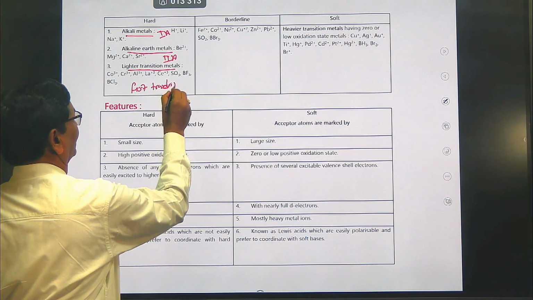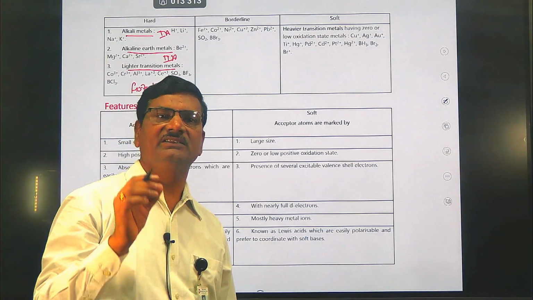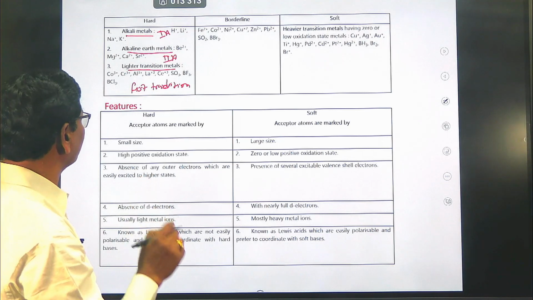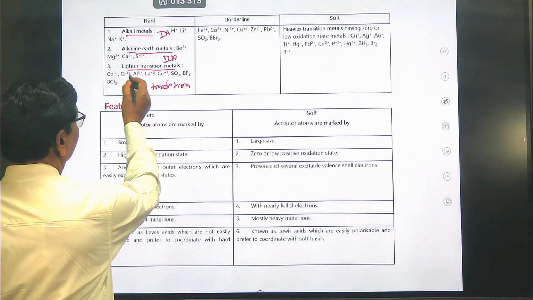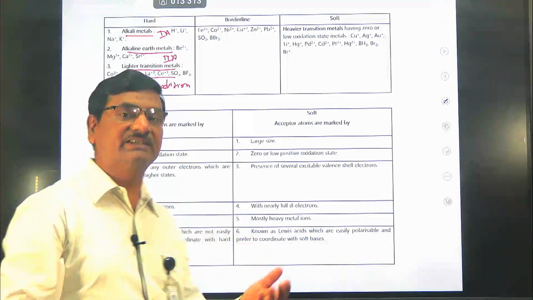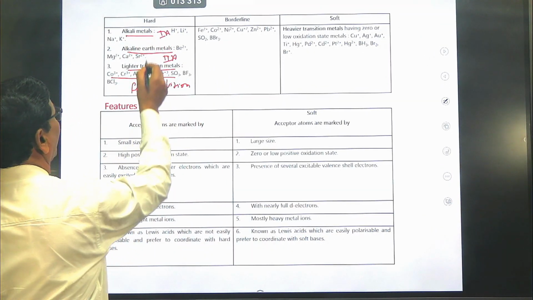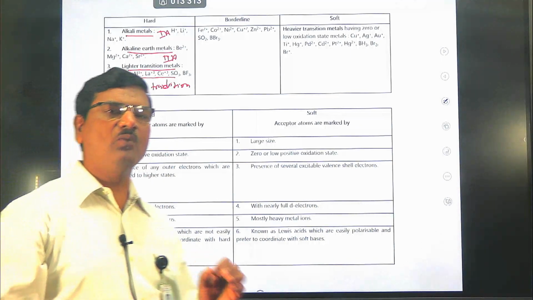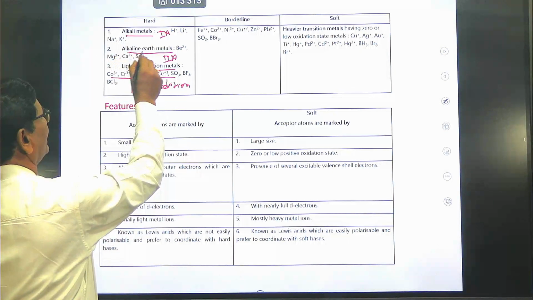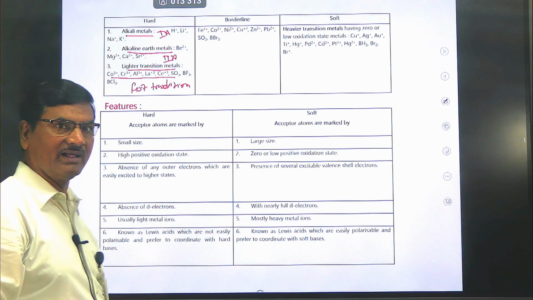The transition series are divided into 3d, 4d, 5d, that is first transition, second transition, third transition. The elements having a higher oxidation state, exceeding +2, all come under the category of hard acids. In short, hard acids are alkali metals, alkaline earth metals and lighter transition metals.